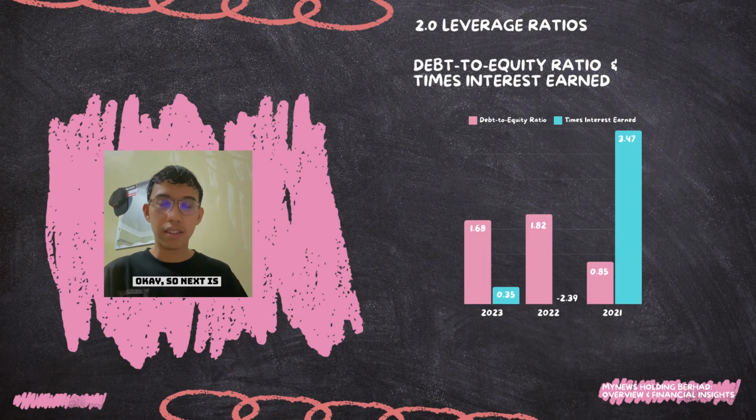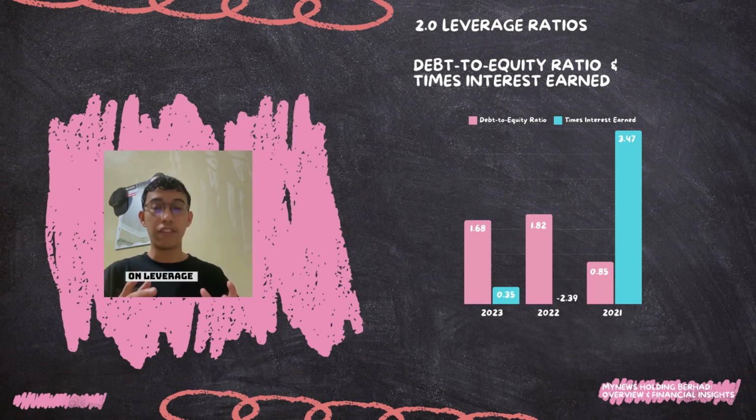Okay, so next, let's talk about the analysis on leverage ratio. The first analysis that I have come up with is high financial leverage. So what's that? The debt to equity ratio remains above 1.0 in 2022 and 2023. This indicates a high dependence on debt financing, which increases financial risk, particularly in periods of low profitability.